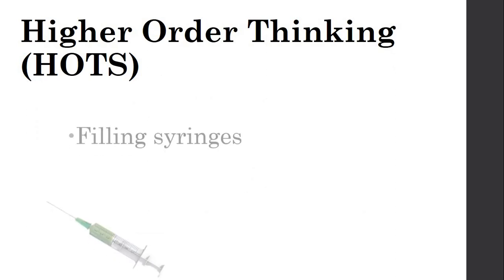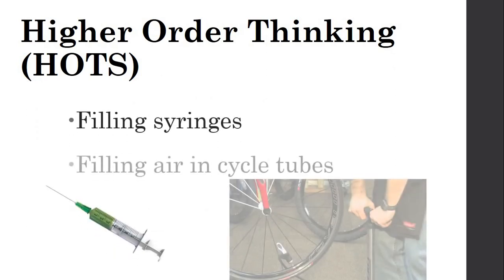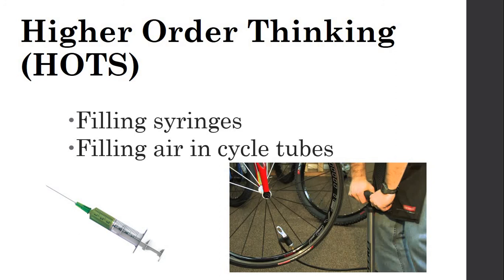Filling syringes and filling air in cycle tubes are two examples of difference in air pressure being used in everyday life. Some more examples of the difference in air pressure are pistons, sprinklers, cisterns, vacuum cleaners, and hand pumps. These also work because of air pressure. Okay?